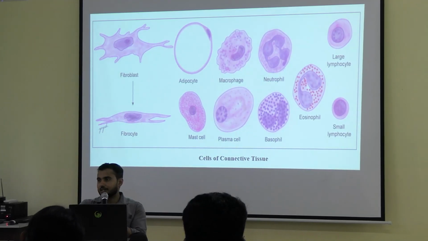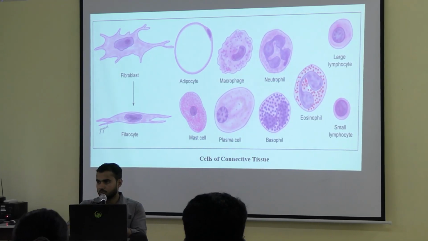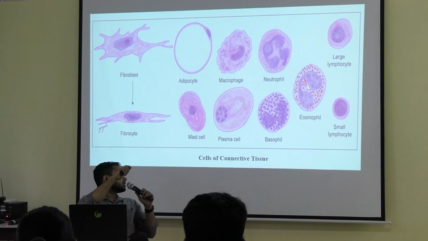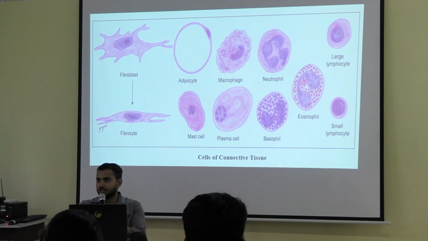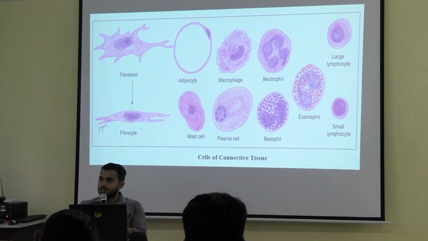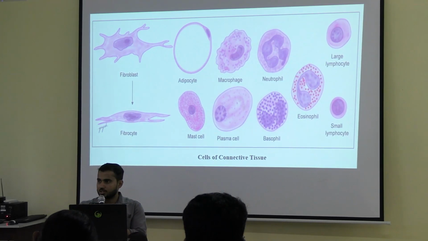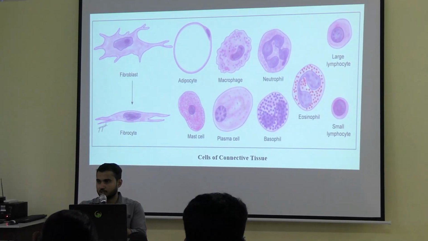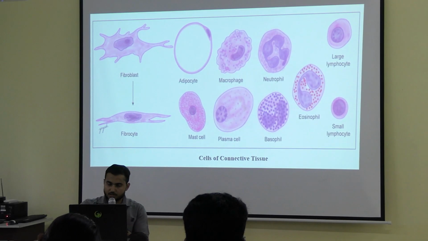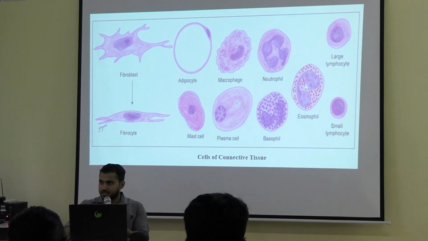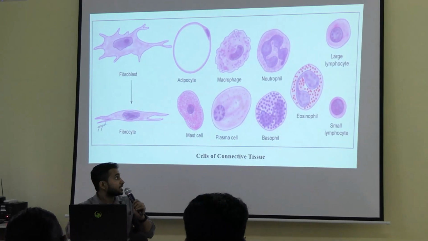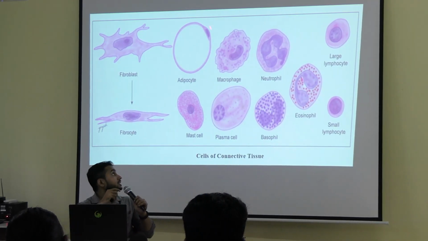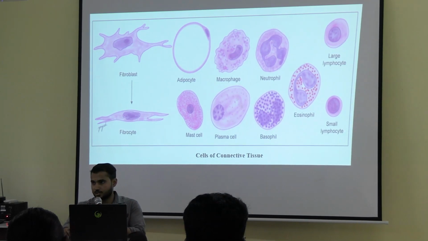Okay. Next, you can see the mast cells are there. Okay, and they have a granular appearance. Okay, see this granular appearance can be seen in the mast cell. So the mast cells are the precursor of histamine, which produces allergic reaction in our body. Okay, histamine. So they are also present. Next type of cell, if you see, these are the adipocytes.